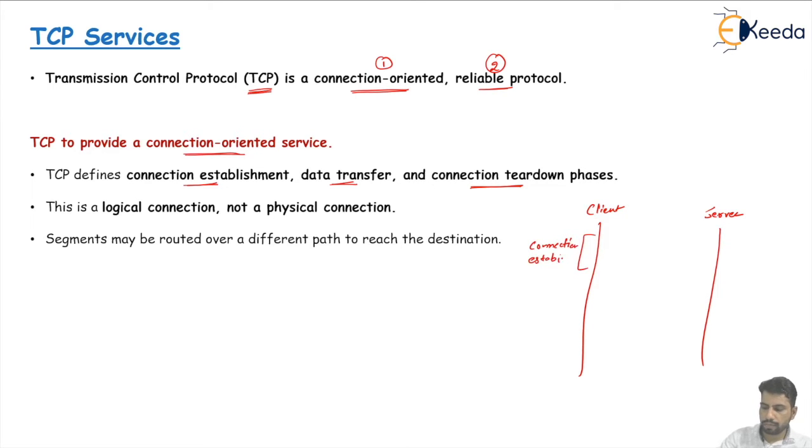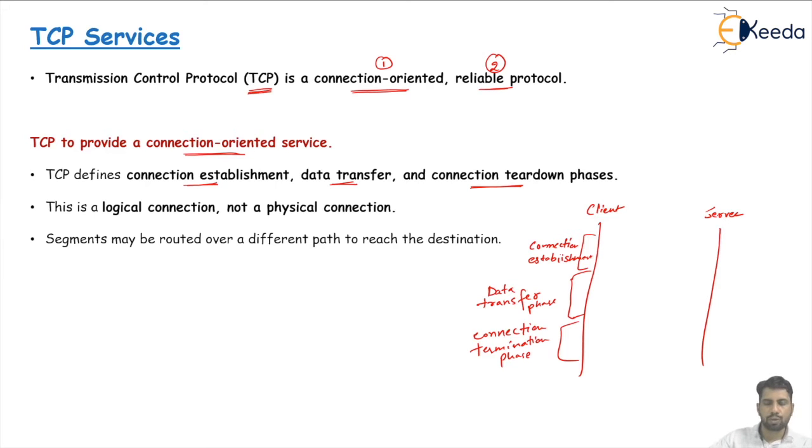the connection establishment phase will come, then the data transfer phase will come, and after data transmission the connection termination phase, or connection tear down phase, will complete, so that other processes or other machines can also make a connection with the server.